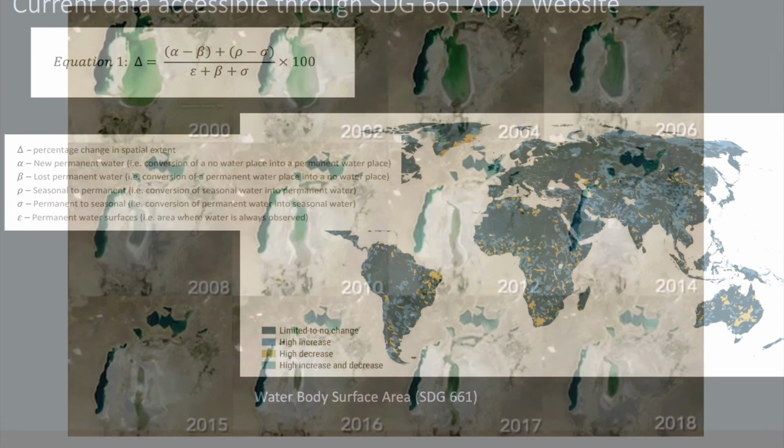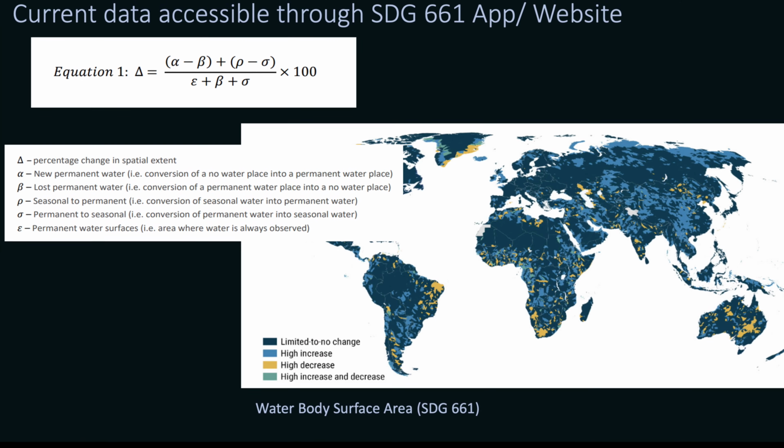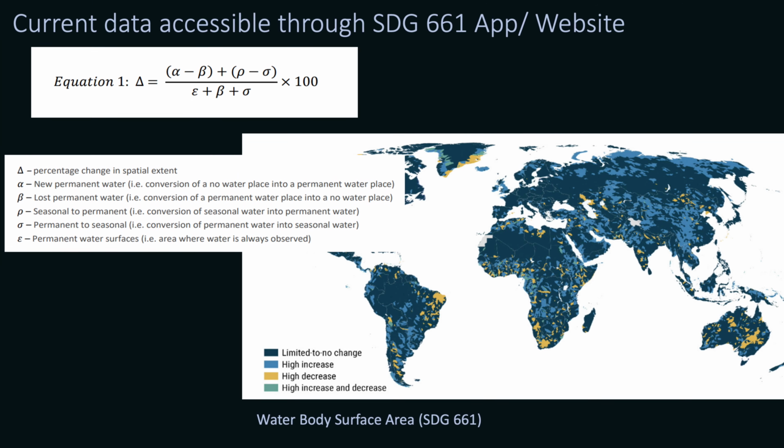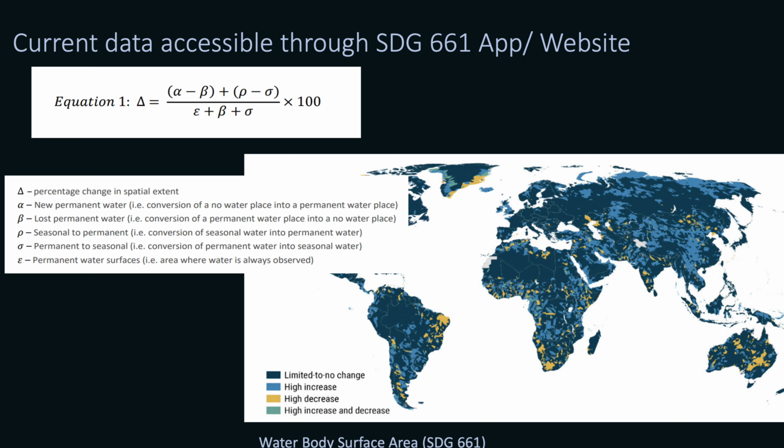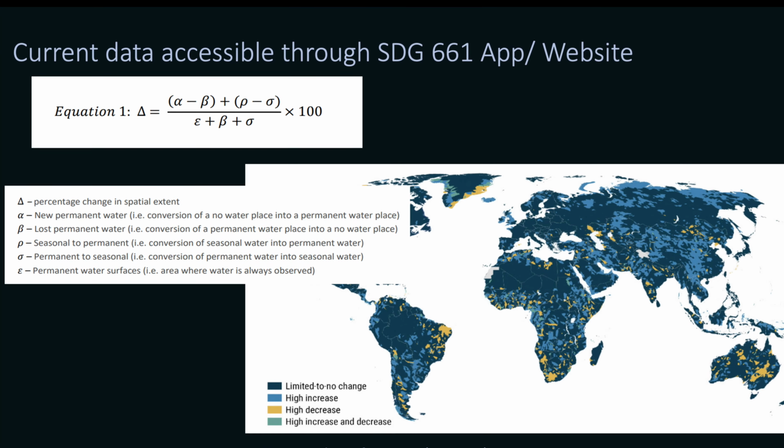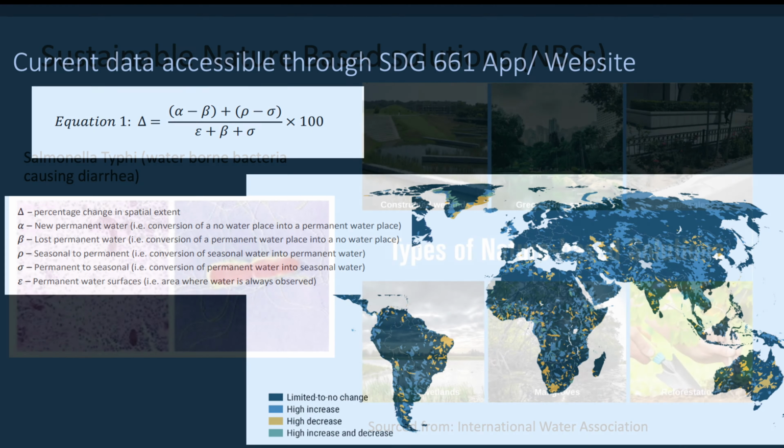The indicator of change is not only visual and subjective, but can be reached through a formula which is shown on screen. Satellite inspection of water sources is effective for determining surface area and turbidity, yet more specific methods are required for the measure of sanitation. That's where MBSs come in.